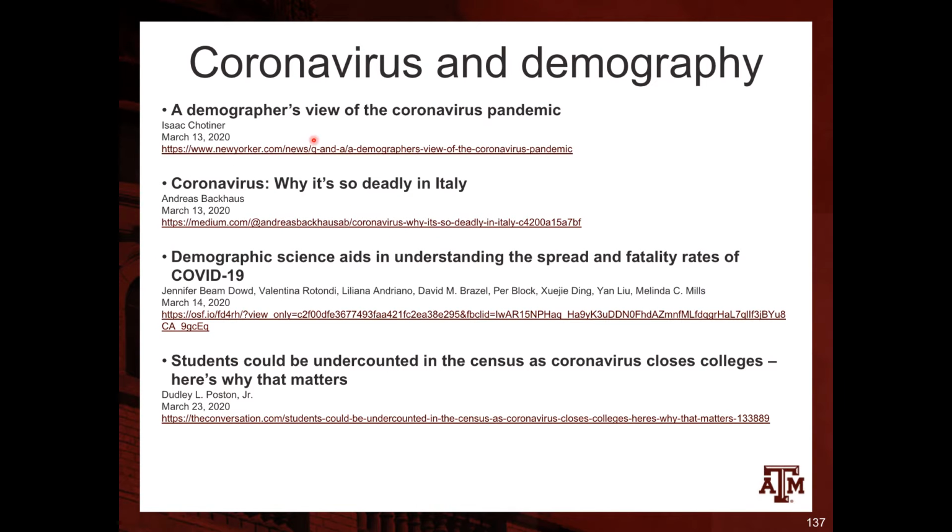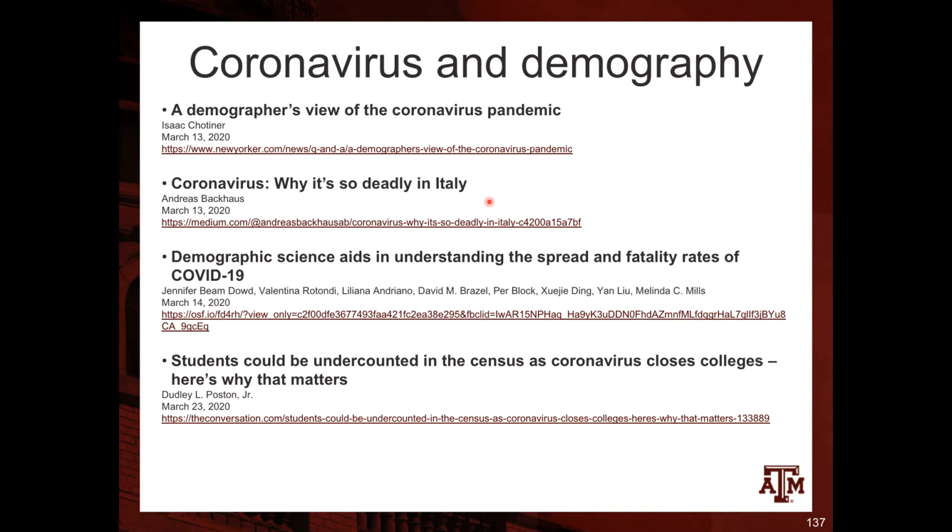There are some articles and discussions related to the coronavirus pandemic and how it is associated with demography. This article at the New Yorker is an interview with a demographer saying how this pandemic is related to the field of demography. This other article shows why the coronavirus pandemic is killing so many more people in Italy compared to South Korea, for example.